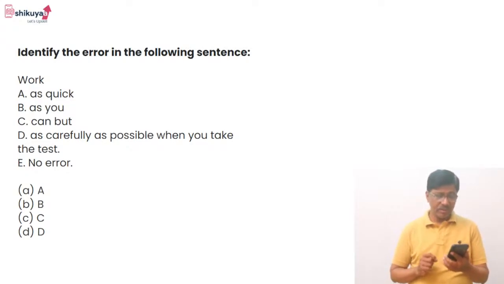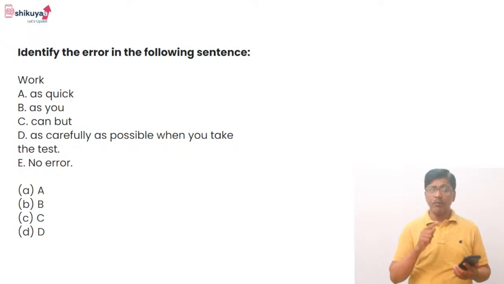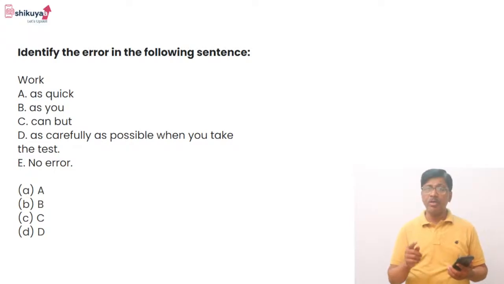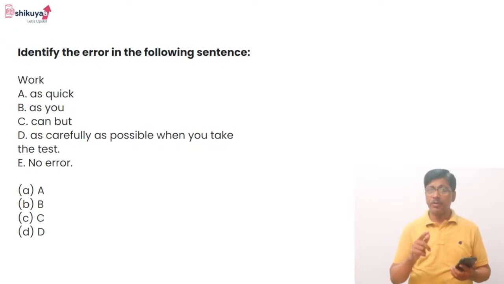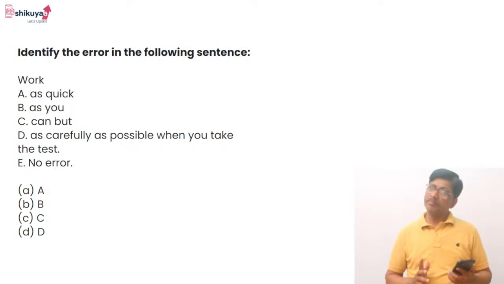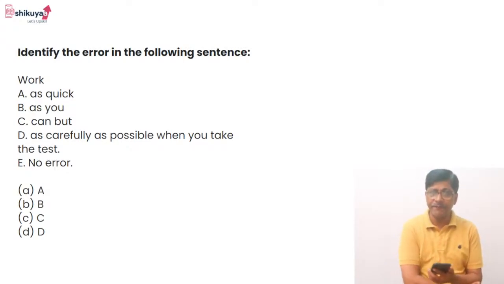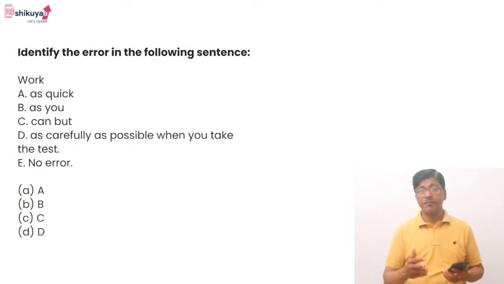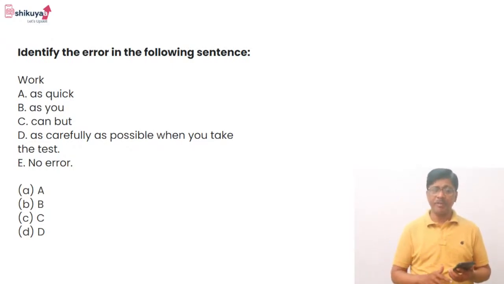Why like this? Now, when we use the word quick, it works like an adjective. Quick is an adjective. Here, work is a verb. Therefore, we don't want an adjective. We want an adverb. So, what is the adverb of quick? Quickly. Quickly is an adverb. Quick is an adjective. So, to identify errors, we should be good at parts of speech. Right? So, this is error identification. This is also called spotting errors. Different names, topic is same.